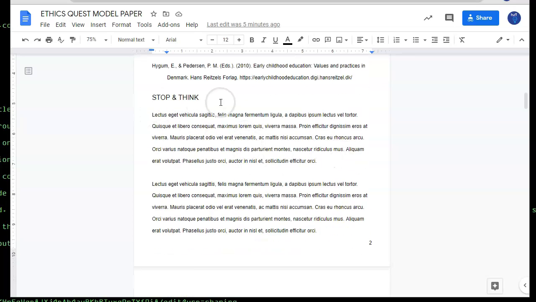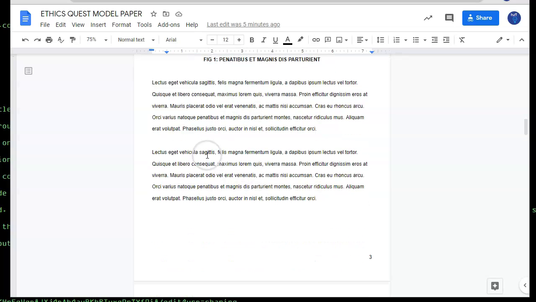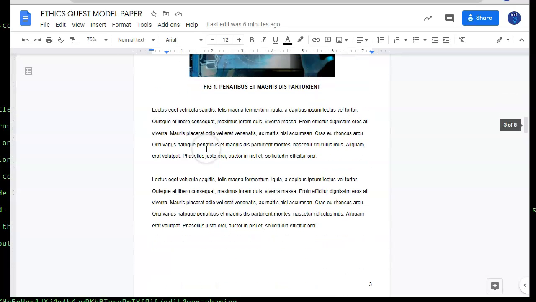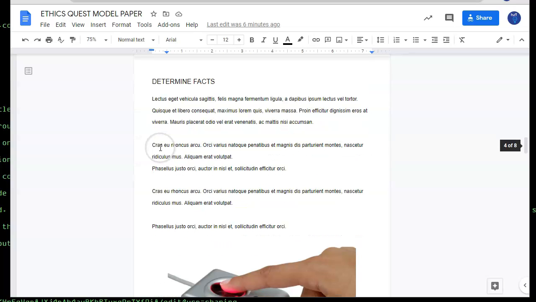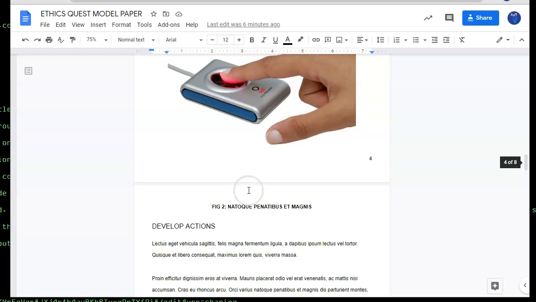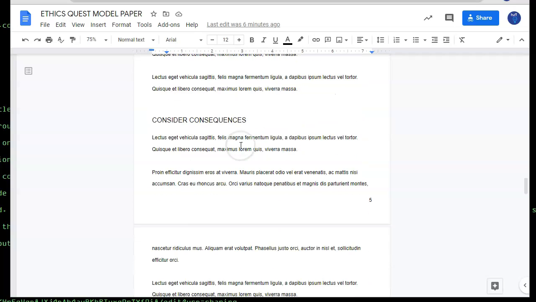Okay, stop and think. It should look about like this. You can include a picture if you have pictures in here. Center them, put a title underneath them or a caption. And that is about what I'm expecting on Stop and Think. For Stop and Think, you're developing the background. Determining facts should look a little bit like this. Again, with the pictures. It'd be nice if they're on the same page, but I'm not going to stress about that. Then develop actions should look about like this.